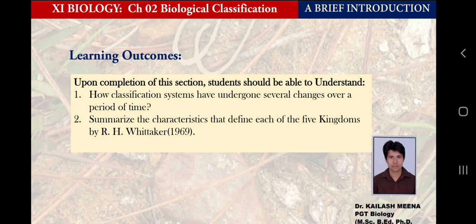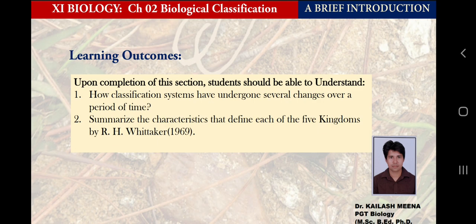A very oversimplified answer is that as time passes, we have more information about living organisms because of advancement in tools, technology and perception, and that is why the classification system changes over time. And number two, the five kingdoms given by R.H. Whittaker in 1969, we need to summarize that.